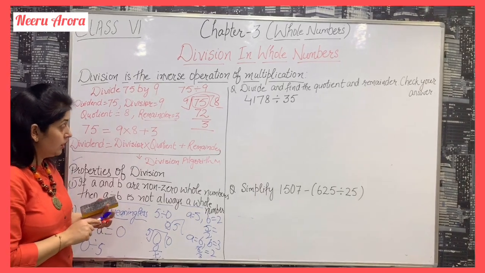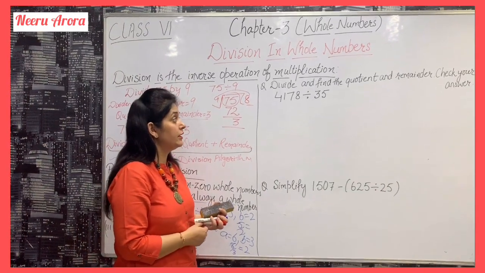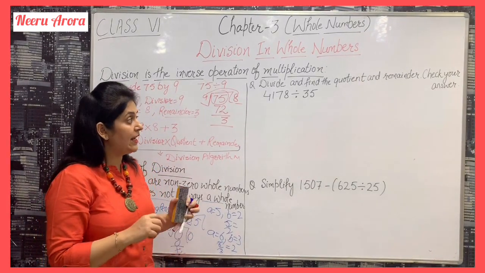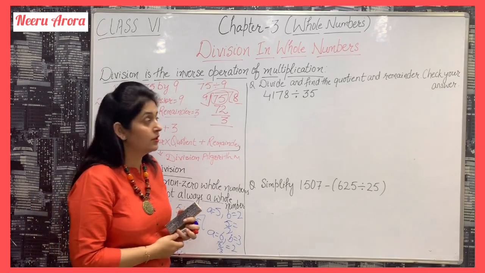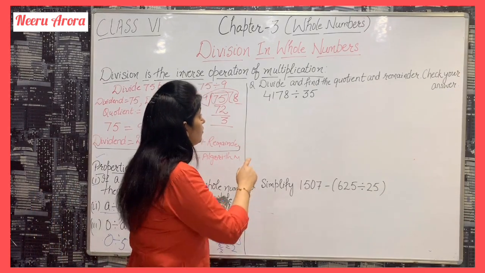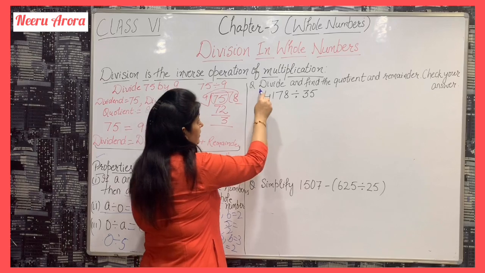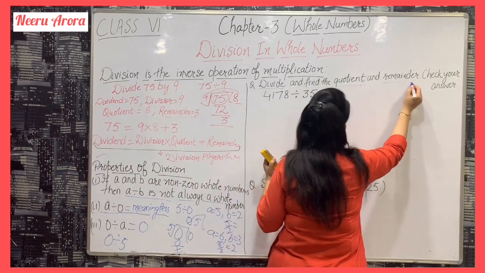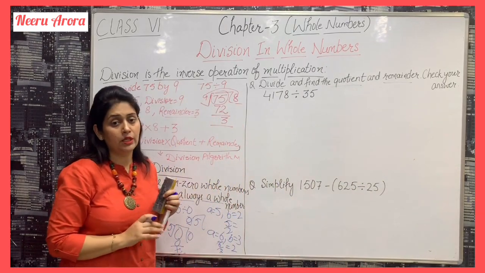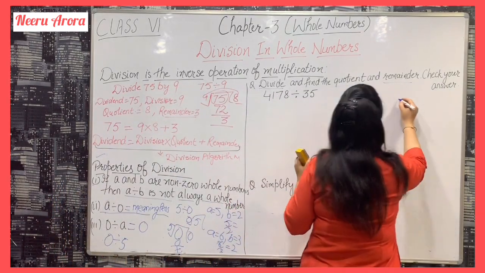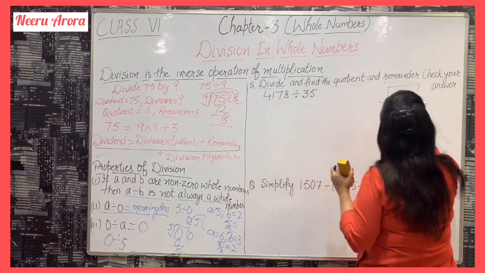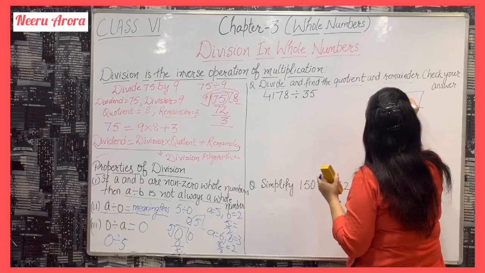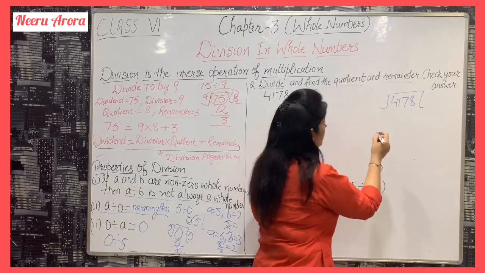Now look at this question. Divide and find the quotient and remainder, and check your answer. First we will do only the division part.